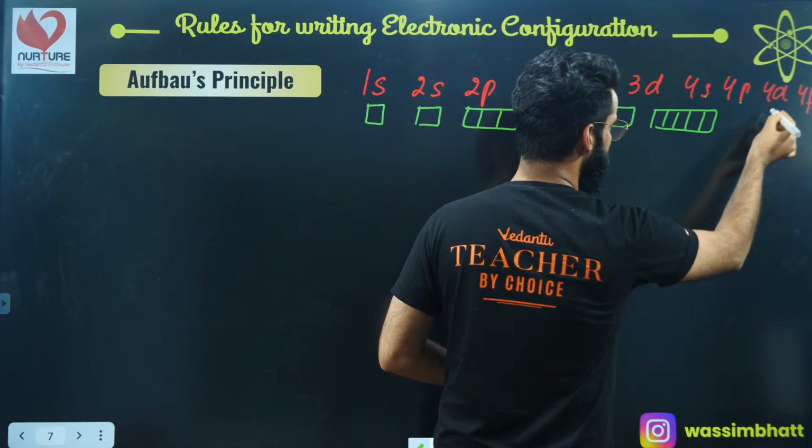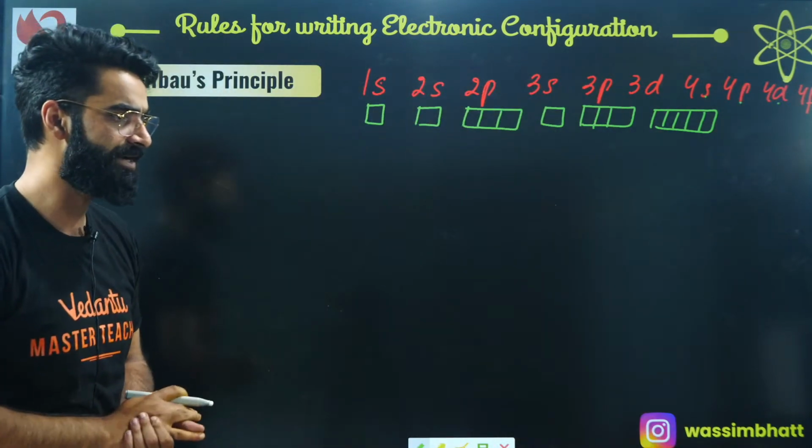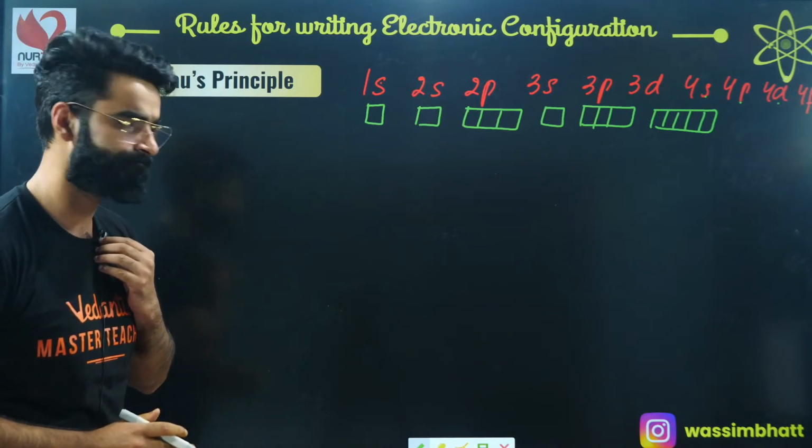Again, p comes with 3 orbitals. Again, d comes with 5 orbitals. Again, f comes with 7 orbitals, and so on, right? I'm sure it's clear to everyone till here, right, people?